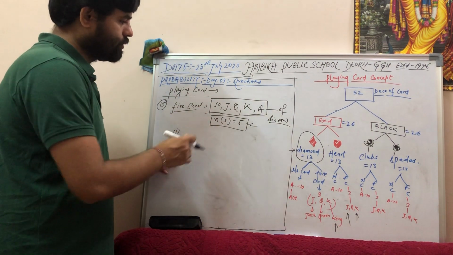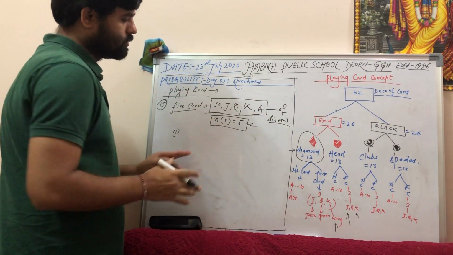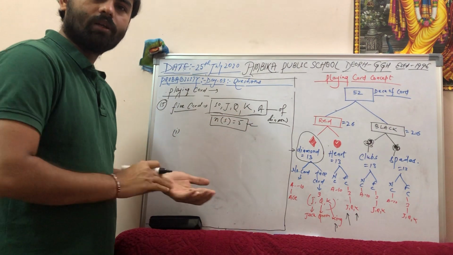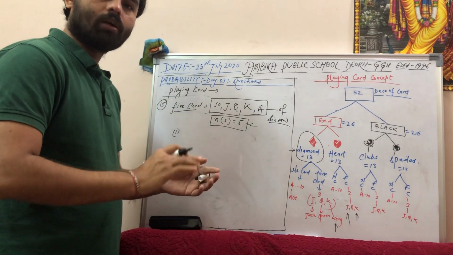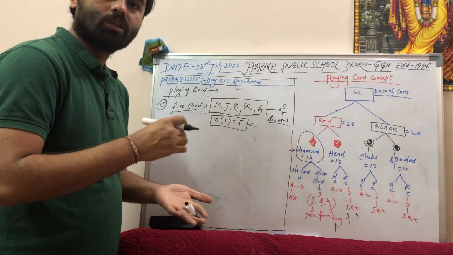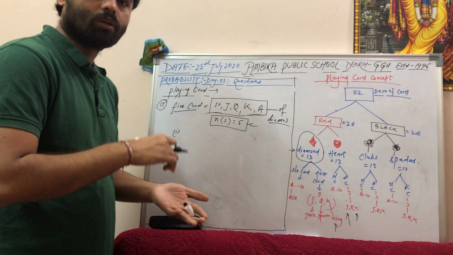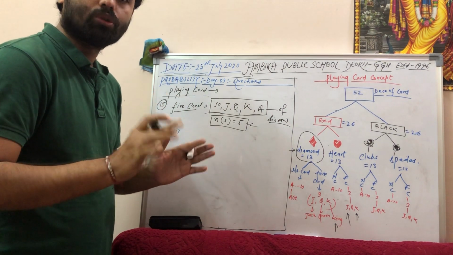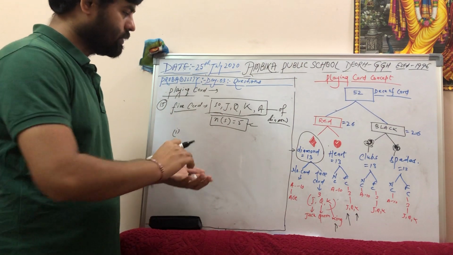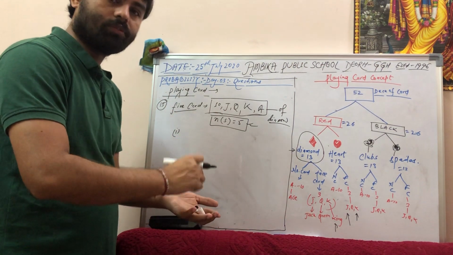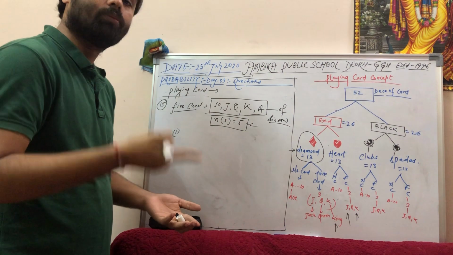अब बोल रहा है कि from this card, what 5 cards are there. You have shuffled it. After shuffling, as you have seen in the last session, all the cards are mixed. I am not knowing whether the first card is queen or second card is queen or any other card is queen. I am not sure which card is queen. So question is, find the probability that whatever the card you have picked up after shuffling, the one card you have picked will be queen.